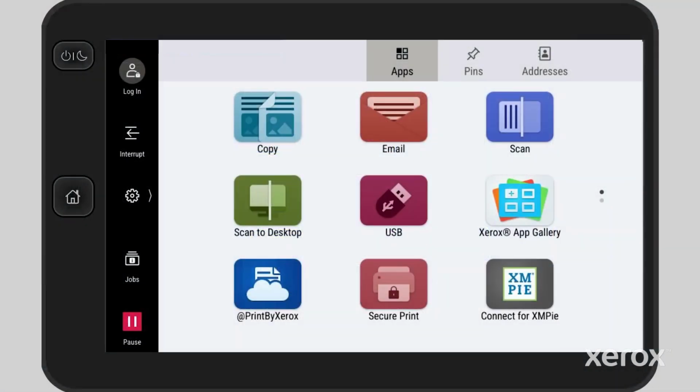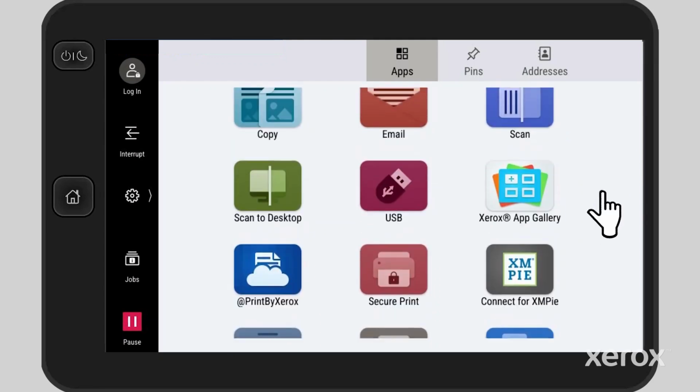On the left, buttons for Login, Interrupt, Settings, Jobs, and Pause are always displayed. The Apps tab of the home screen shows the installed apps. Scroll down to see page 2.